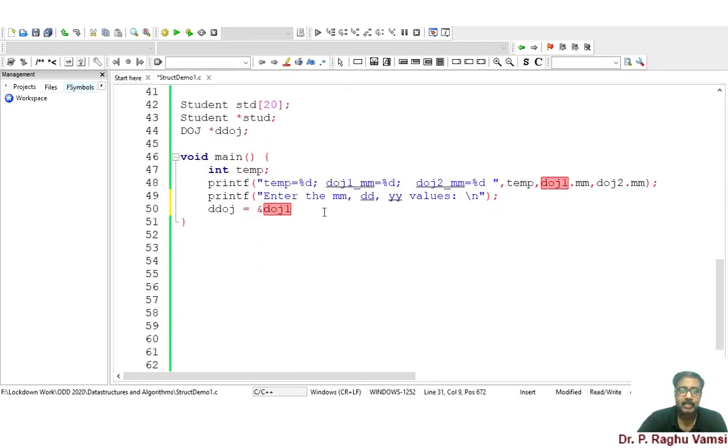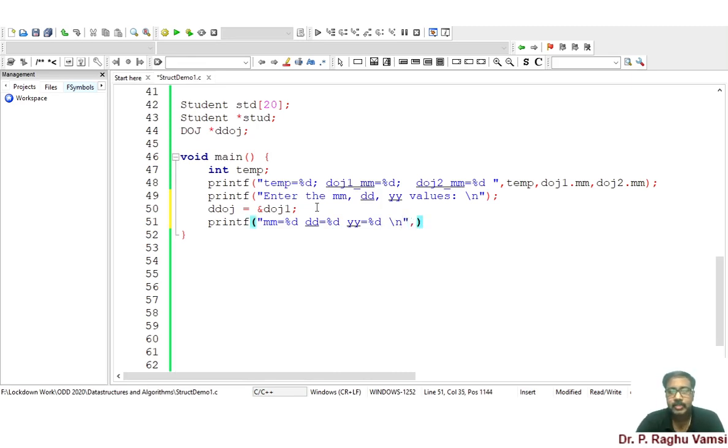So now I'm assigning the address of doj1 to ddoj. Now I will try to print mm is equal to %d, dd is equal to %d, yy is equal to %d.